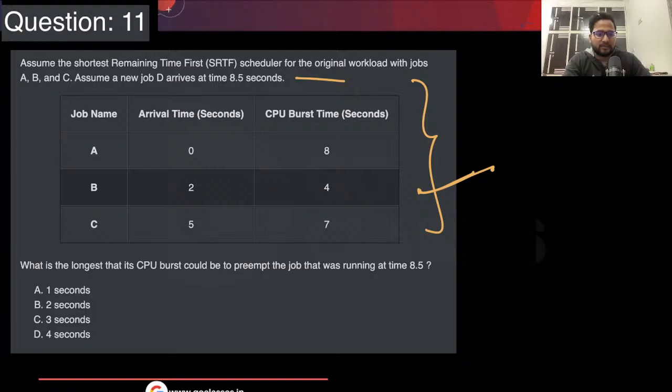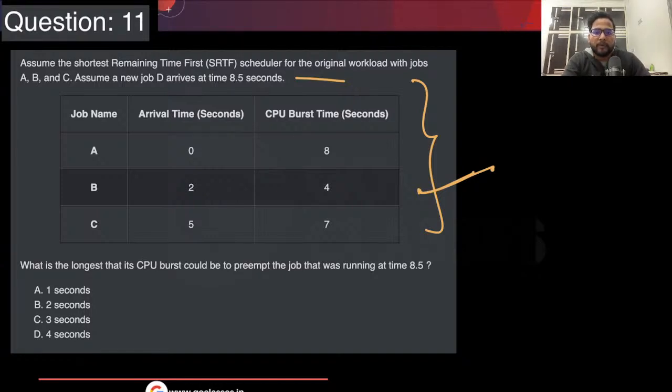So let's just see this question. Is this buffering? Is this not clear? Let me know quickly. Okay, it is buffering a little bit. Some people are saying no audio. Okay, not buffering. Great. If there is any issue with audio or video, you can just let me know quickly.